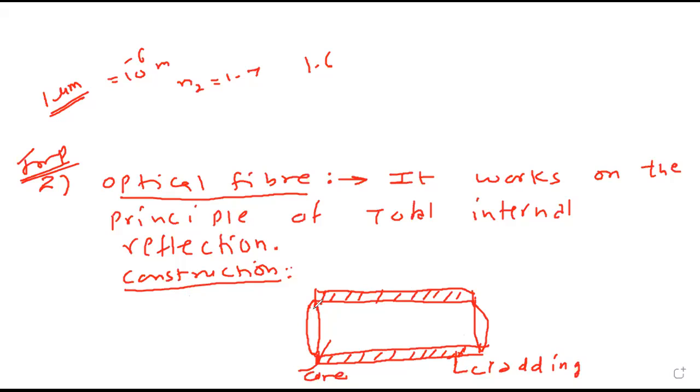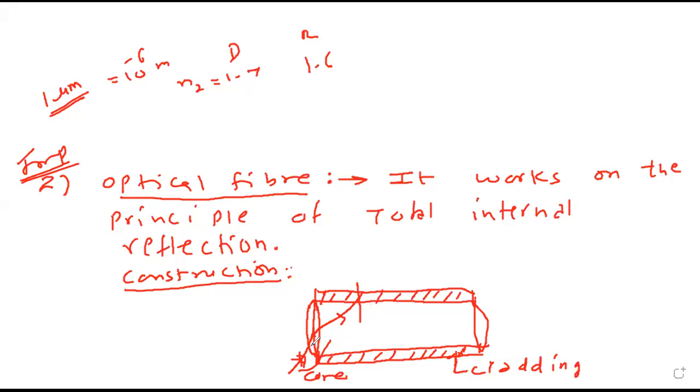Okay, clear this much? When light is incident on one end at very small angle, then it undergoes refraction and moves towards the cladding. This light is incident at angle greater than critical angle on the cladding. The inner part is denser, the cladding is rarer. What will happen if light is incident at angle greater than critical angle? It will undergo total internal reflection.